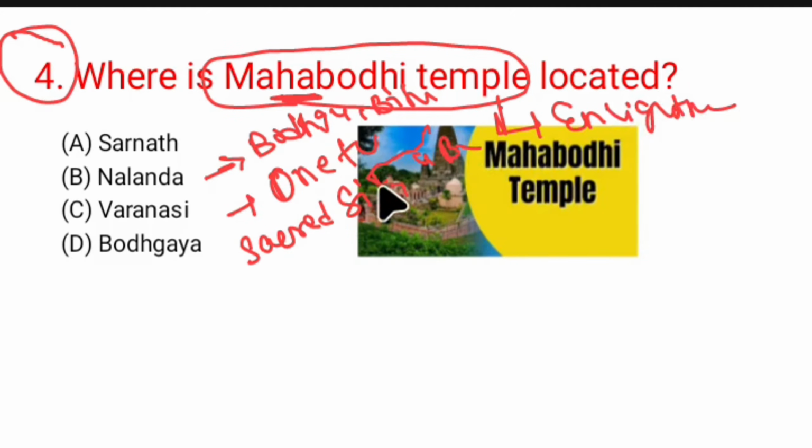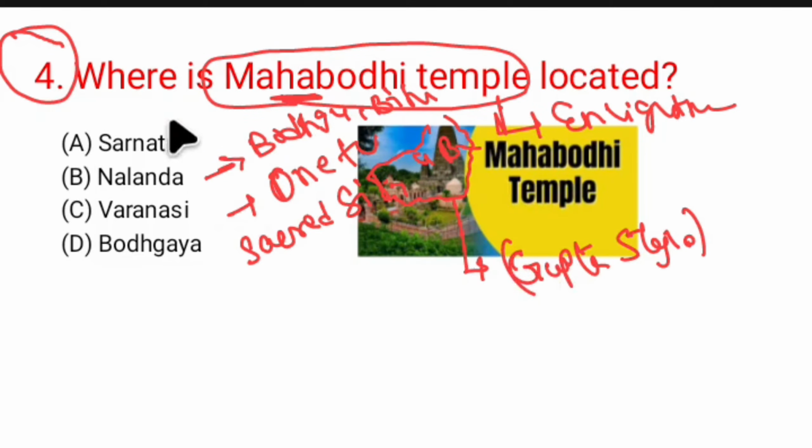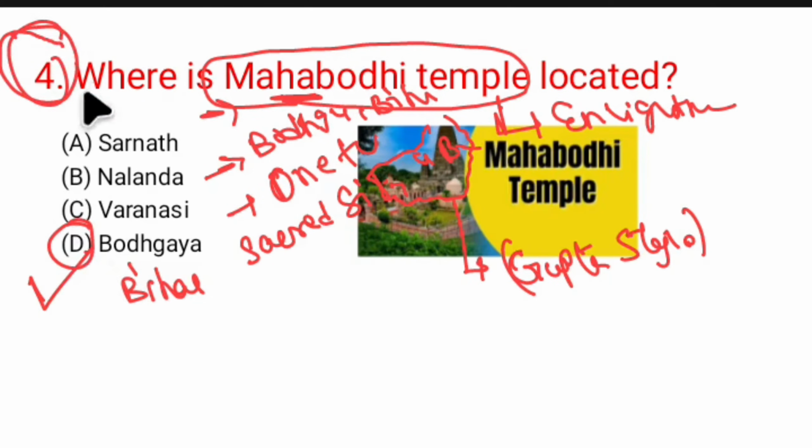And if you see the architecture of this temple, it was Gupta style. The options were Sarnath, Nalanda, Varanasi, Bodh Gaya. The Mahabodhi temple is located in Bodh Gaya, Bihar. Therefore, option D is the correct option for question number 4.